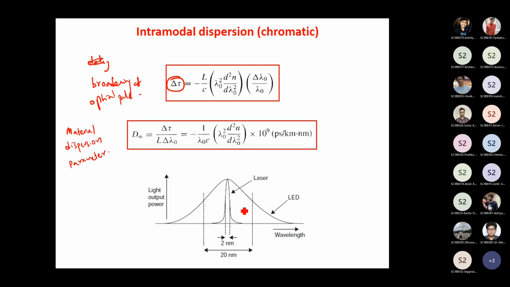Okay, so here is the comparison. Laser has a smaller line width compared to LEDs. Nevertheless, in some applications, we still use LEDs. For example, if the distance between transmitter and receiver is short, then L is going to be smaller.